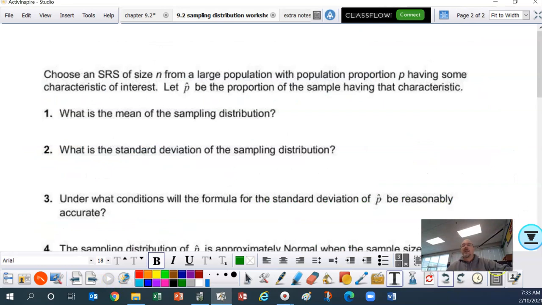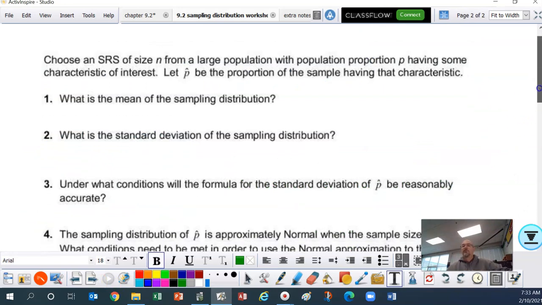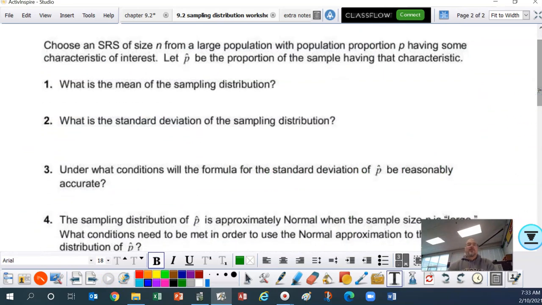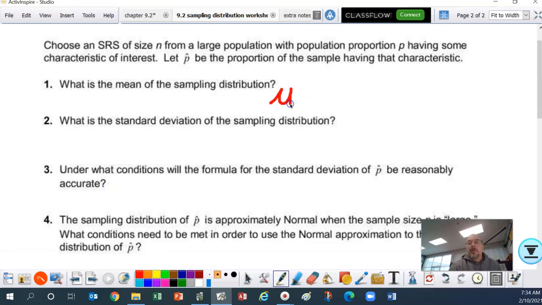All right, let's look at another one really quick. Choose a sample size, a simple random sample of size n from a large population with a population proportion p having some characteristic of interest. Let p hat be the proportion of sample having that characteristic. All right, what is the mean of the sample proportion? All right, folks, it's simply the symbol. Oh, let me get my pen back. It's simply the symbol. There's no numbers, so that's what it is. Standard deviation.